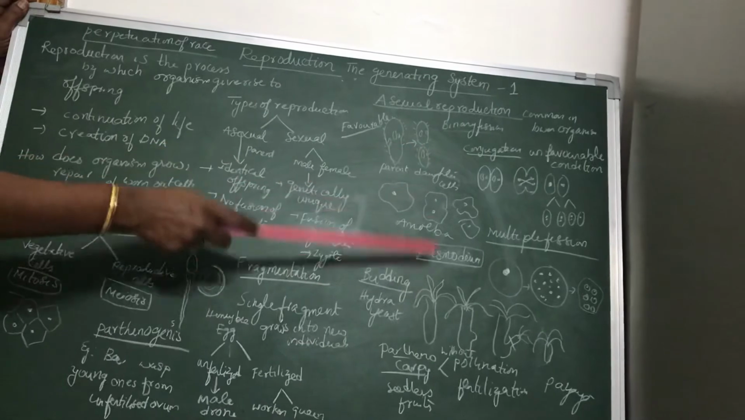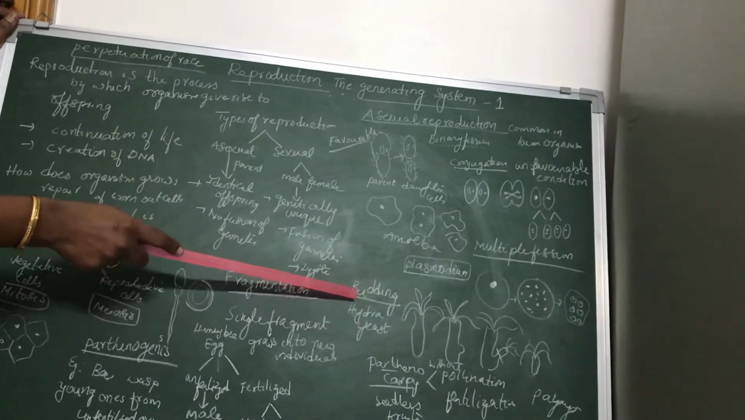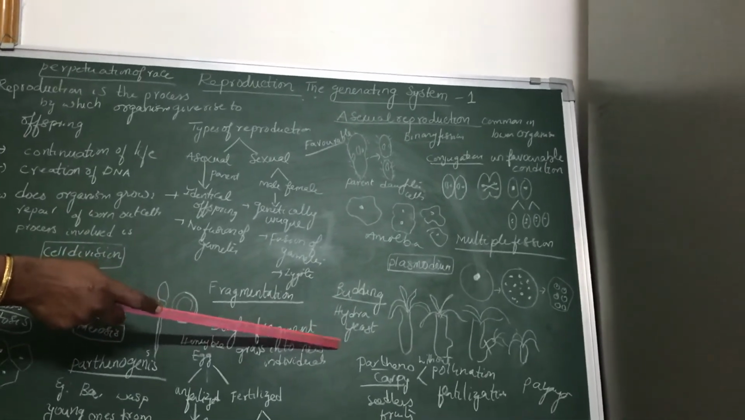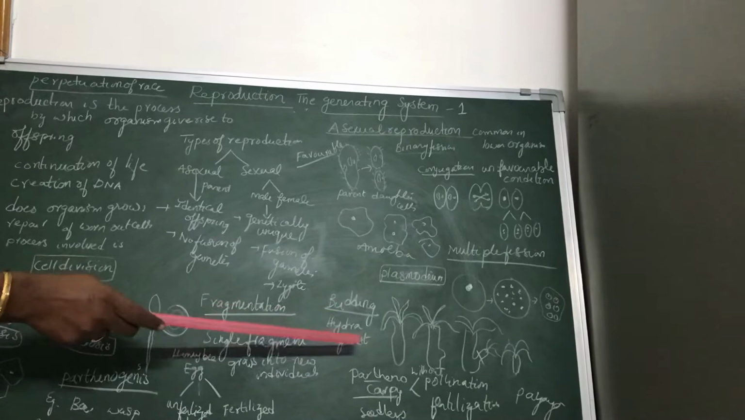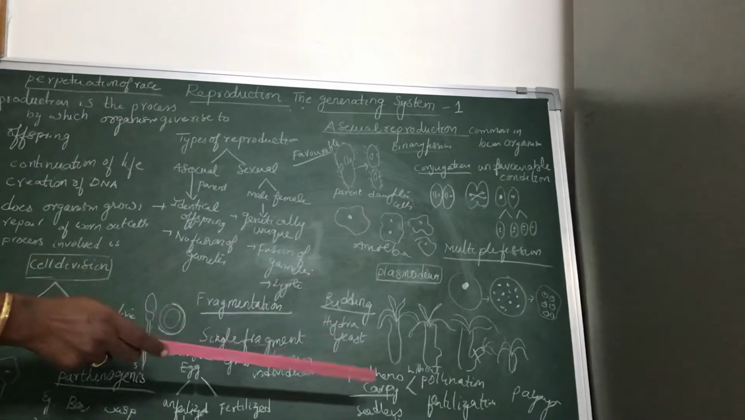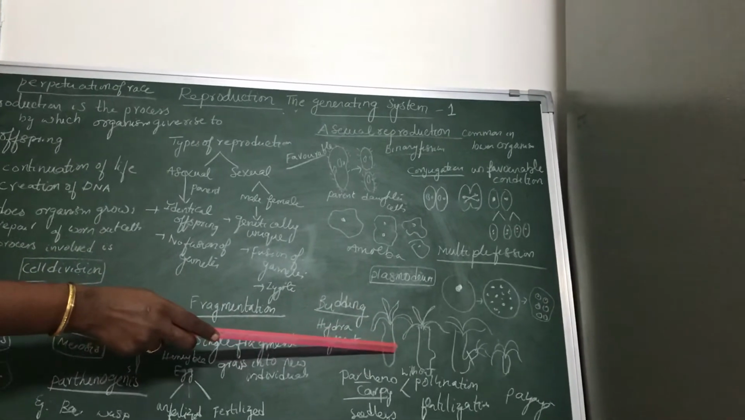Even this binary fission and budding you have learnt in class 8. Budding is seen in Hydra and yeast. Yeast is a unicellular fungus. Now Hydra belongs to phylum Coelenterata, the classification you have already learnt in class 9. Now this Hydra, see, during budding the body wall bulges.